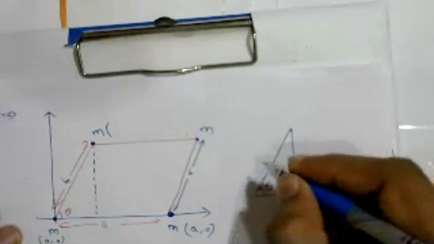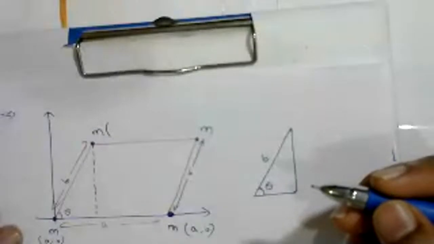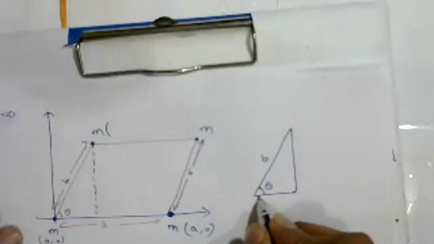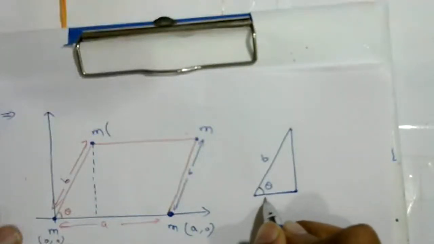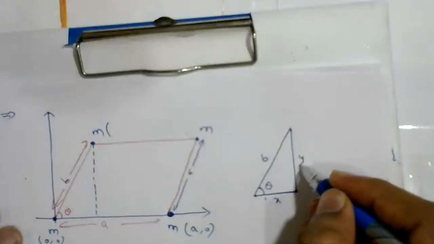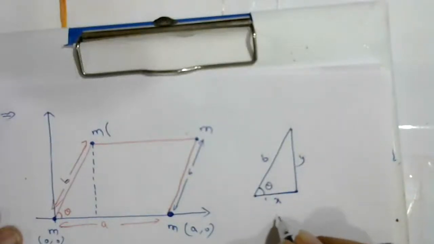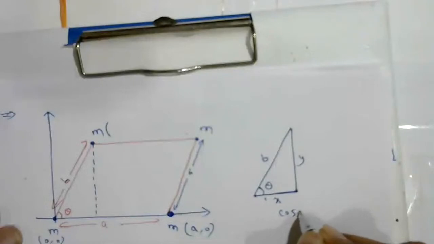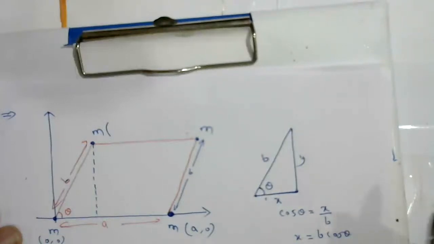This is angle theta and this one is b. So if it is b, what about this length? Yes, this we can write. This is the x coordinate for this, and this one is the y coordinate of this particle. Let's take cos theta. Cos theta is equal to x by b, so x is equal to b cos theta. It means that this distance